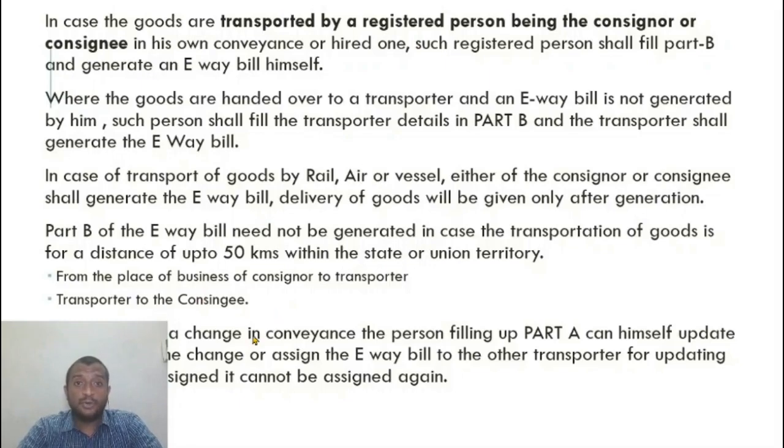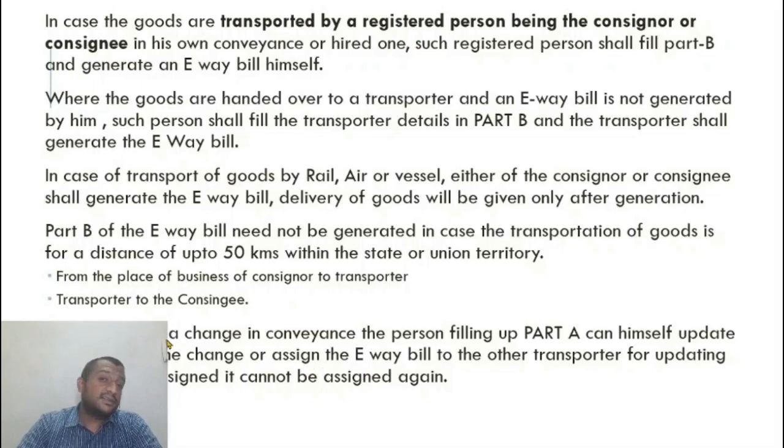The person who is actually filling up Part A can change Part B. It is not only the transporter. Before the goods are shifted to another conveyance, this has to be done, before the change or assignment of the e-way bill to the other transporter. Part B, once assigned, cannot be assigned again.